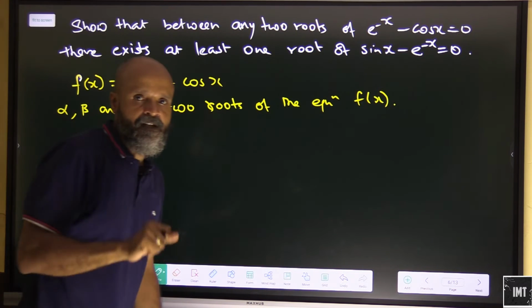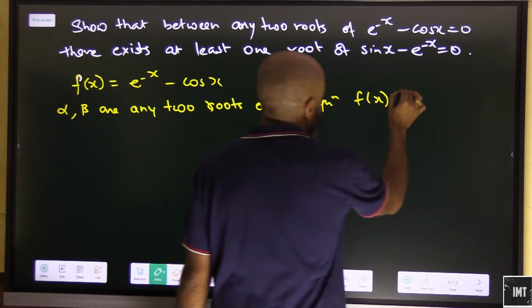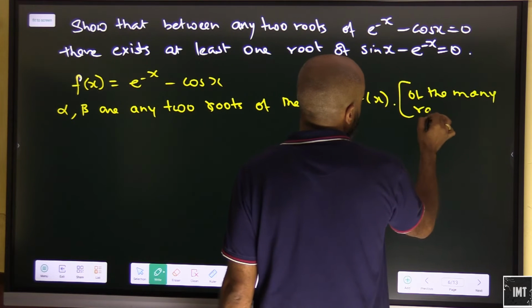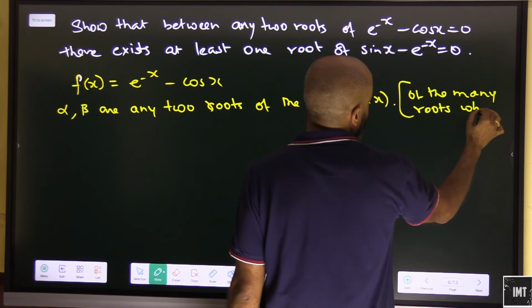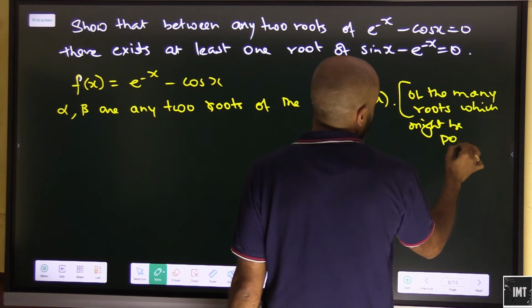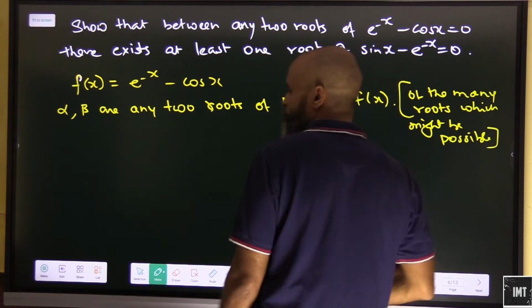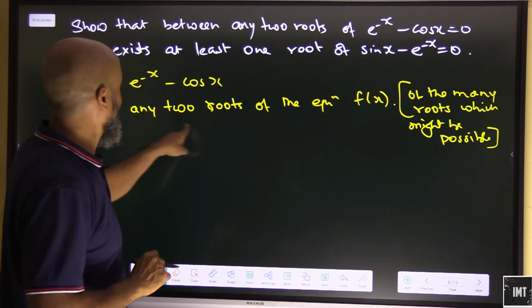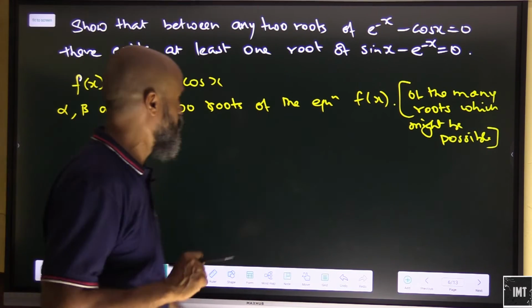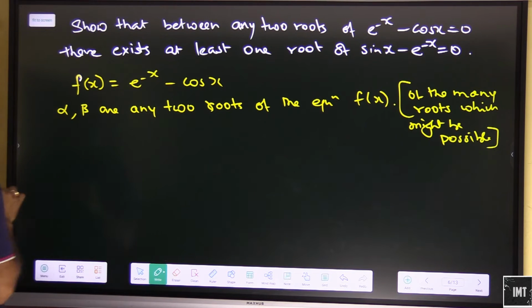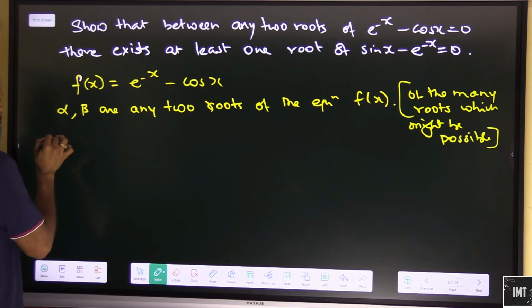There can be many roots as well, so of the many roots of the equation which might be possible for e raised to minus x minus cos x, alpha and beta are two roots. If alpha and beta are two roots, then there exists at least one root of sine.